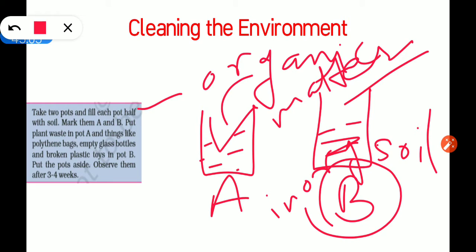Now if we see pot B, in pot B the polythene bags, empty glasses, bottles and broken toy parts did not undergo any change. Why? Because the microorganisms could not act on them and convert them into manure. This is the inorganic waste, so microorganisms cannot act on it.